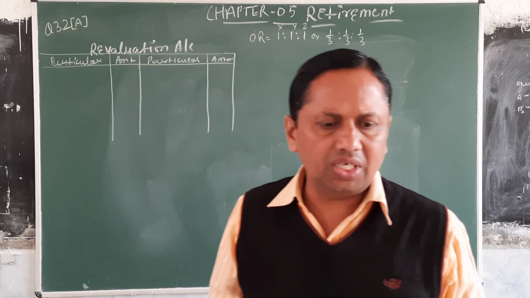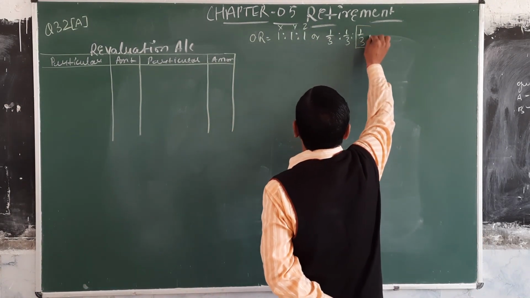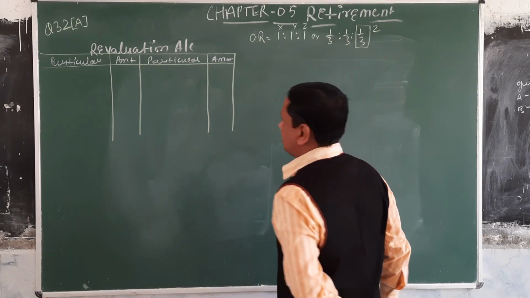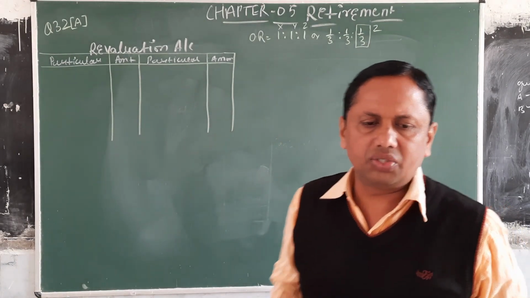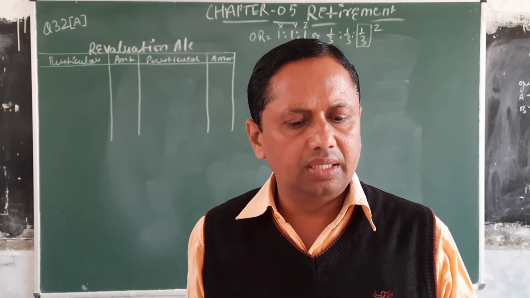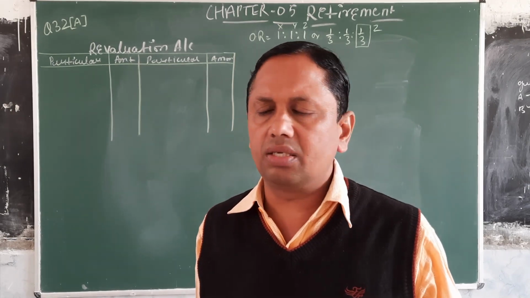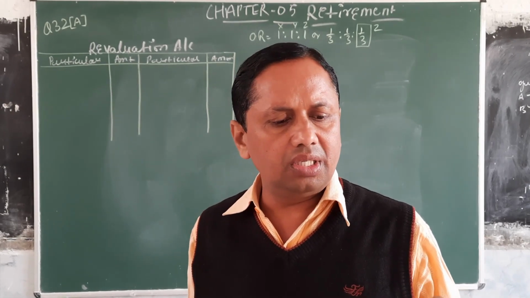In this question, Z is retired. It means this is Z's share and Z is retired from the partnership. So first of all, in this question, we are preparing a balance sheet in which the value of assets and the liabilities are increased or decreased, which is shown in the questions.